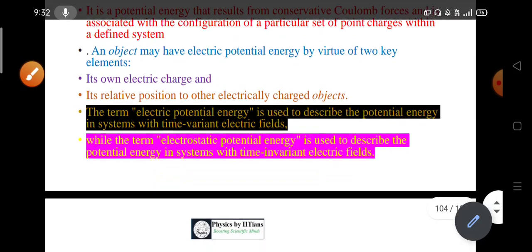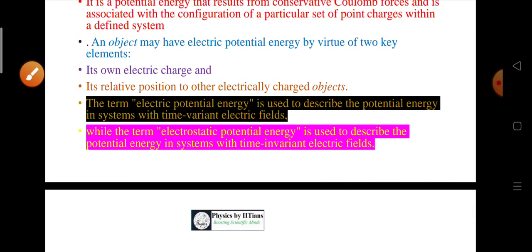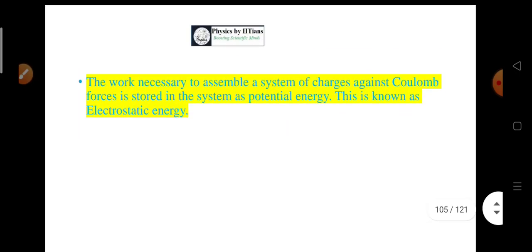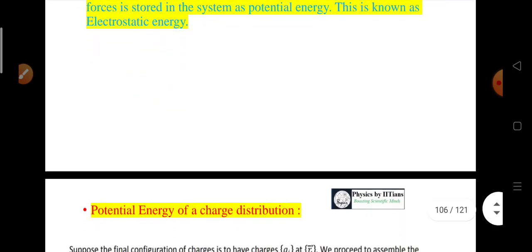Electric potential energy means the electric field is varying with time, like an electromagnetic wave. So what is the summary of electrostatic energy? The work that is necessary to assemble a system of charges against Coulomb forces is stored in the system as potential energy, and this is known as electrostatic energy.